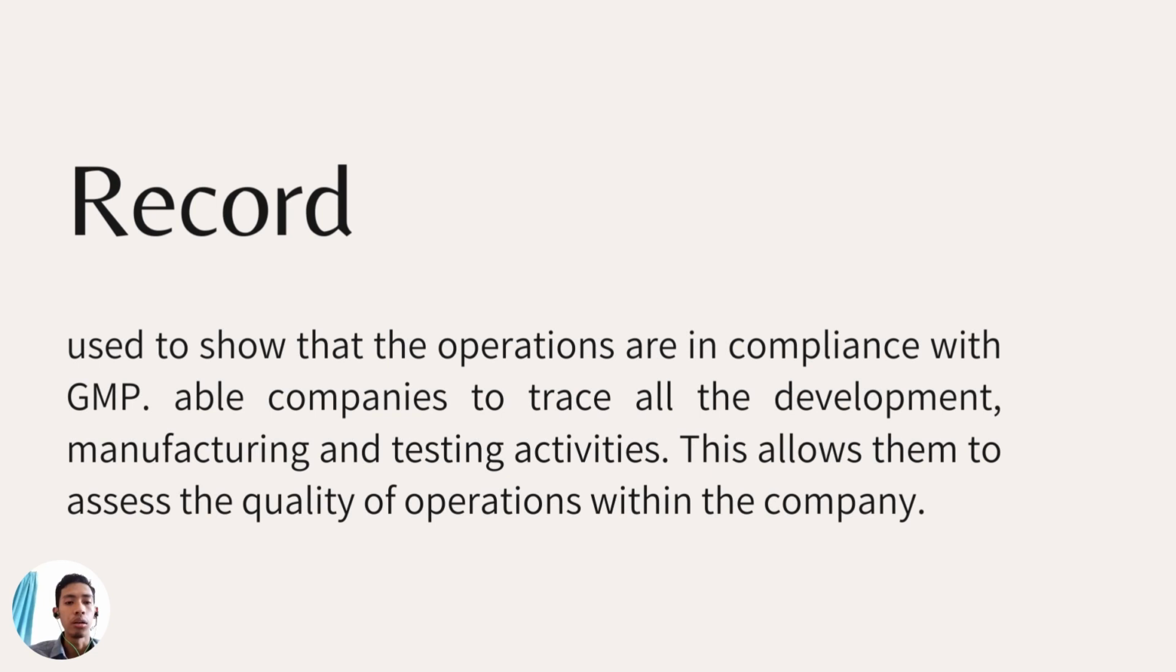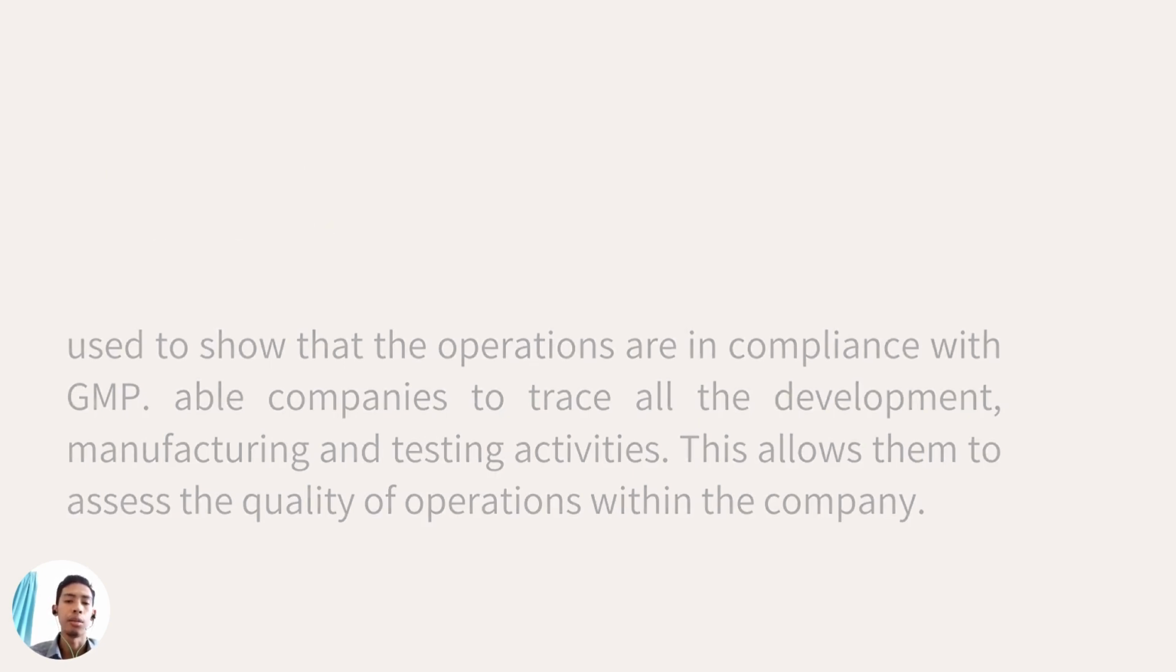We are now going to the record. Records are used to show the operation is complete and in line with GMP. They are able to compare the development, manufacturing, and testing activity. This allows assessment of the quality of the operation within the company. The record provides legal evidence that the company follows GMP. There are many cases where GMP-related legal cases and the records are used in court to verify the company follows GMP. They are used to investigate product complaints or adverse events.